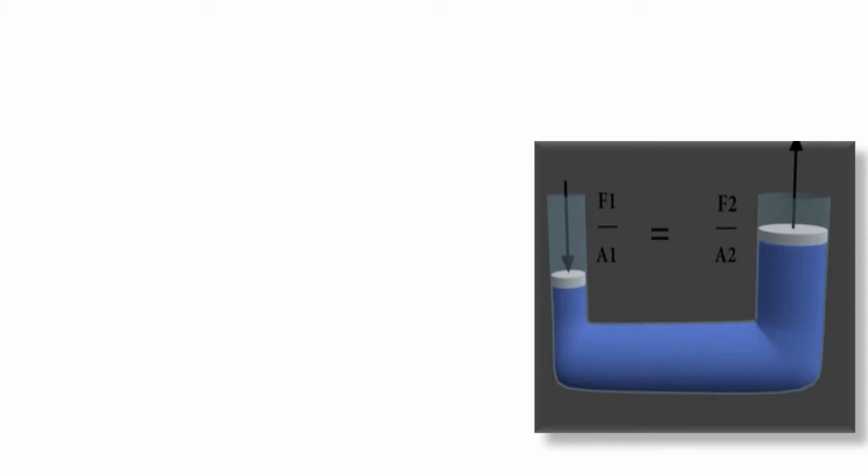Now इससे पहले हम लोगों ने pressure due to the liquid column find out किया कितना होता है. So P is equal to H rho G, that is the pressure due to the liquid column of height H, or it is the pressure at depth H in a liquid which is at rest. So H is the height of the liquid column or depth of the point from the free surface of the liquid. Rho is the density of the liquid and G is acceleration due to gravity. But according to Pascal's law, the effect of gravity is neglected and the pressure everywhere in an enclosed fluid is considered to be same.